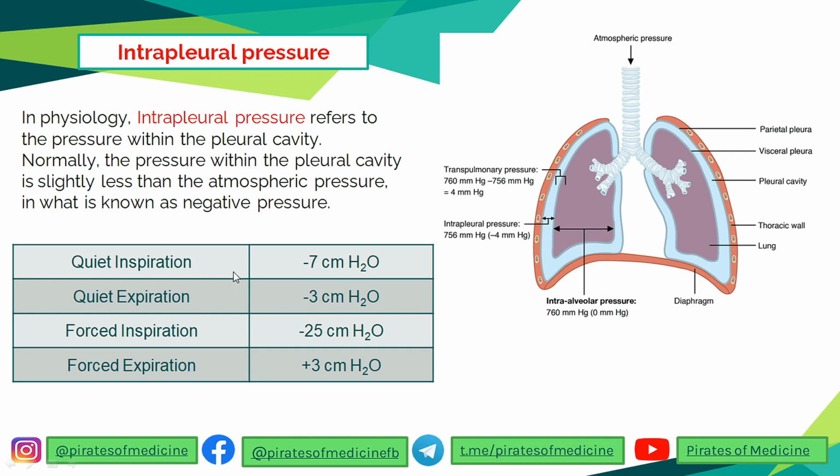So in quiet inspiration, when you're taking a breath in passively, the intrapleural pressure is around minus 7 centimeter of H2O. And in quiet expiration, this pressure becomes slightly positive, around minus 3 centimeter of H2O. In forced inspiration, when you are using your accessory muscles, the intrapleural pressure comes out to be minus 25 centimeter of H2O. In case of forced expiration, the pressure becomes more positive. It becomes on the right side of the scale, plus 3 centimeter of H2O.